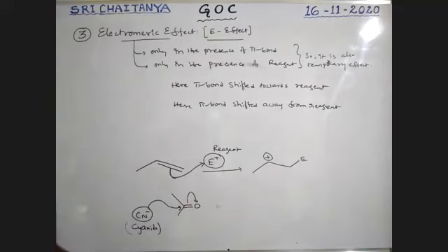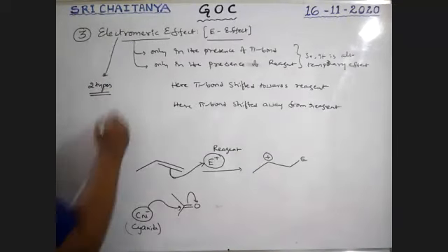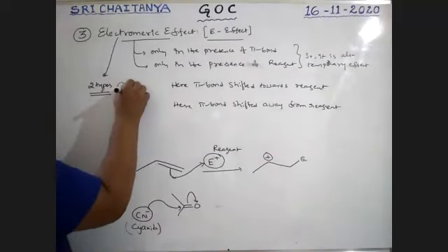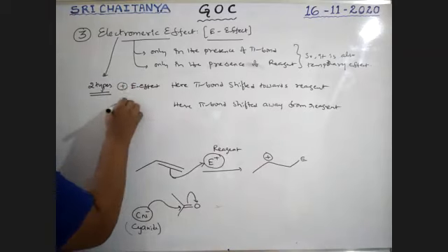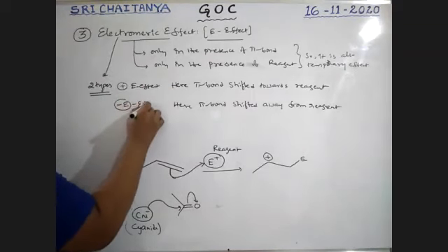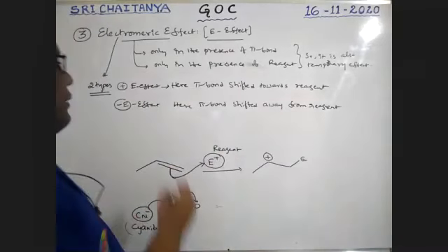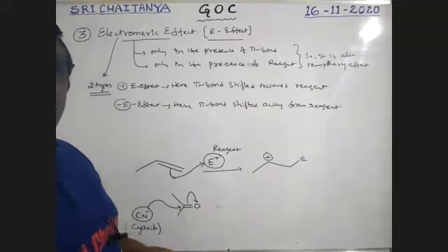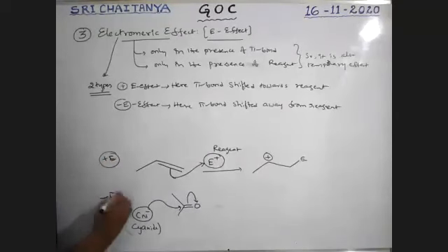Because of this, the electromeric effect has two types: one is plus E effect and the other is minus E effect. In plus E effect, the pi bond shifts towards the reagent. In minus E effect, the pi bond shifts away from the reagent. So this is a plus E compound and this is a minus E compound.